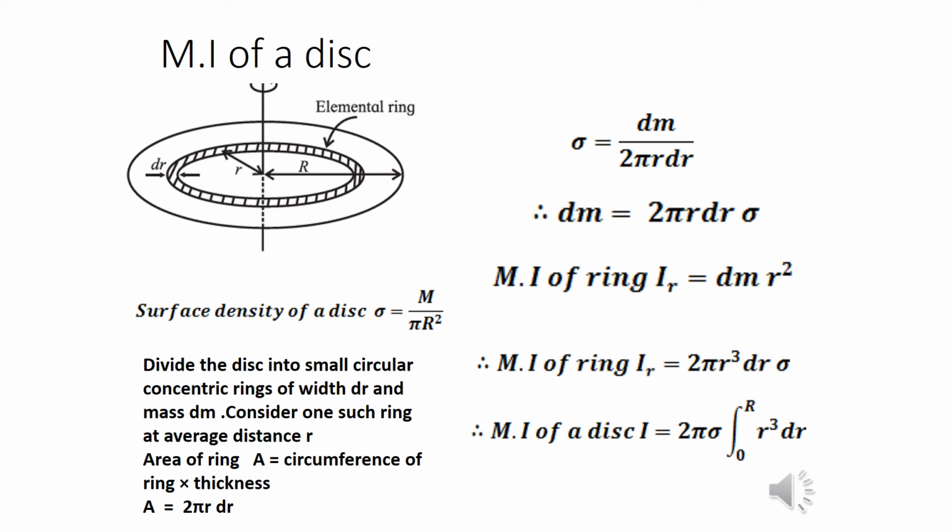Consider one such ring at an average distance r from the axis of rotation. The area of the ring, capital A, is equal to the circumference of the ring multiplied by the thickness.